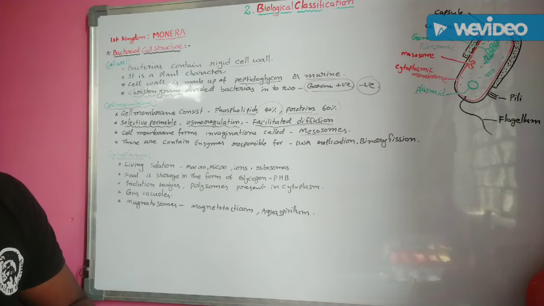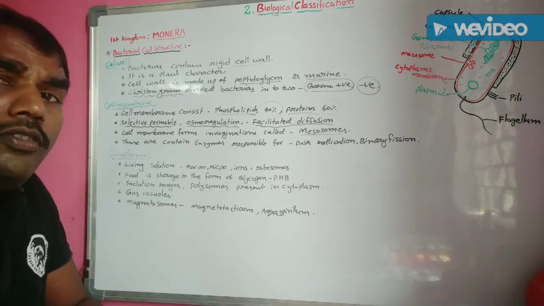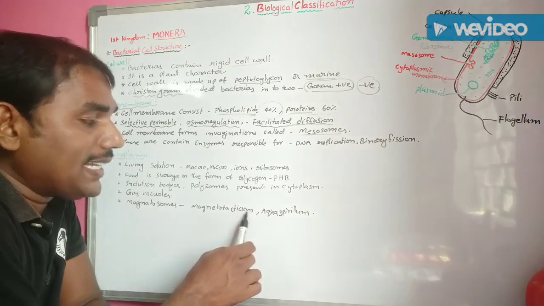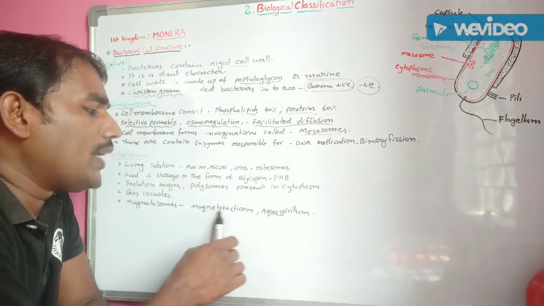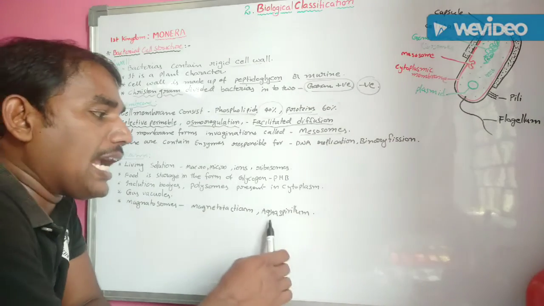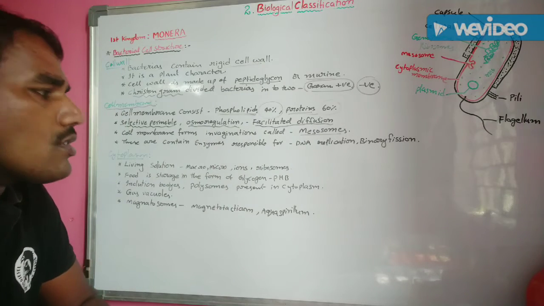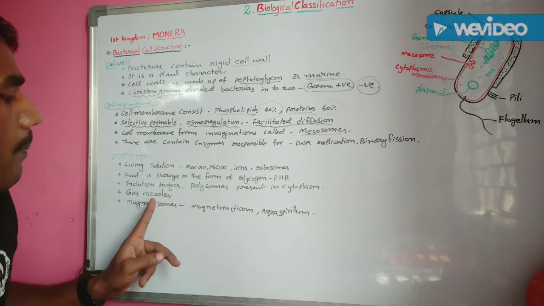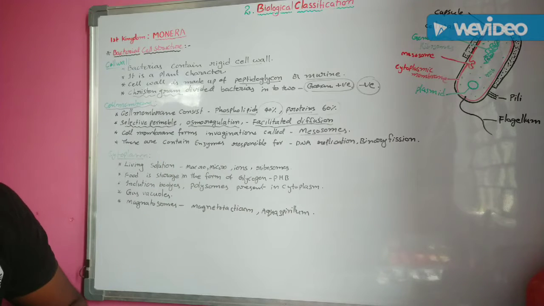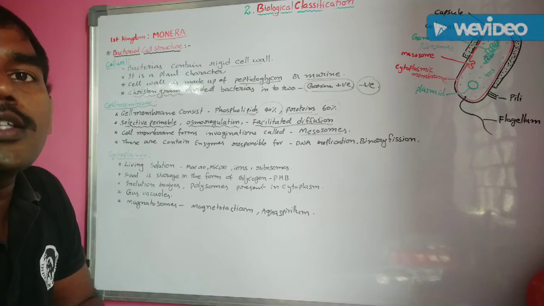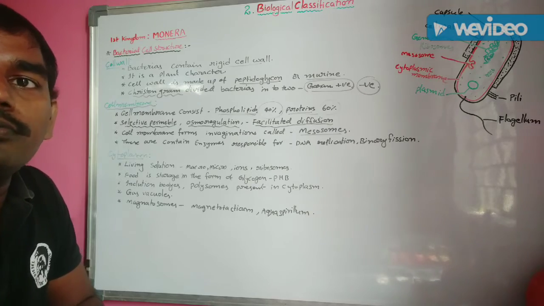These magnetosomes are especially found in Magnetospirillum and also Aquaspirillum species. This is the cytoplasm of the bacterial cell. Understand?